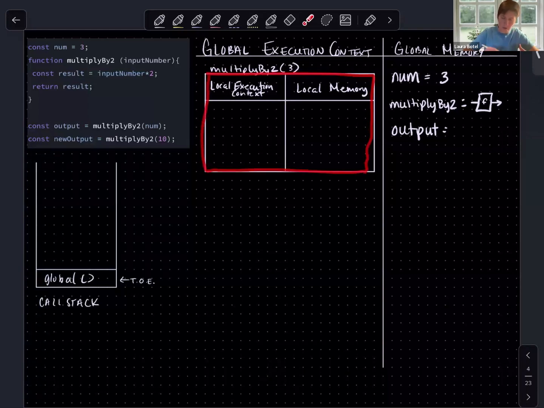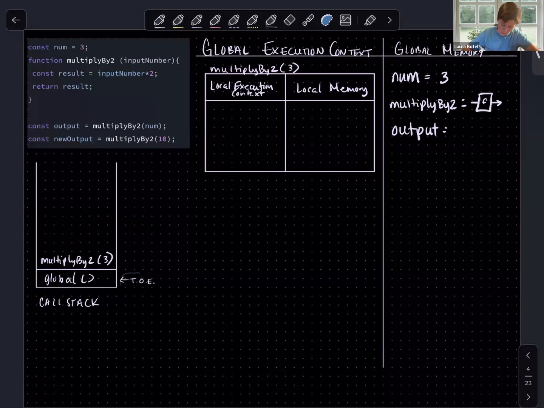And we are also going to push a stack frame, which you can think of as our local execution context, but also the contents of a stack frame, onto our call stack. So let's do that. We have multiply by 2 with the argument 3. This has been invoked. We need to execute it.